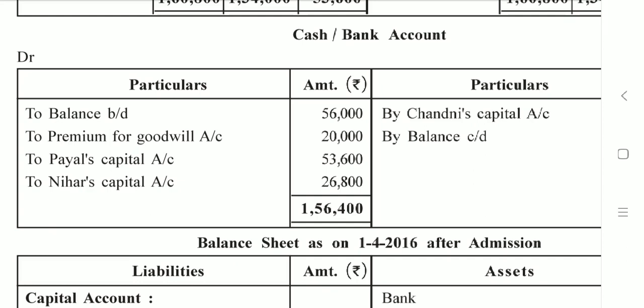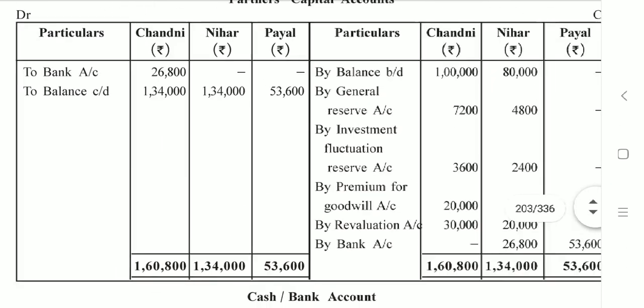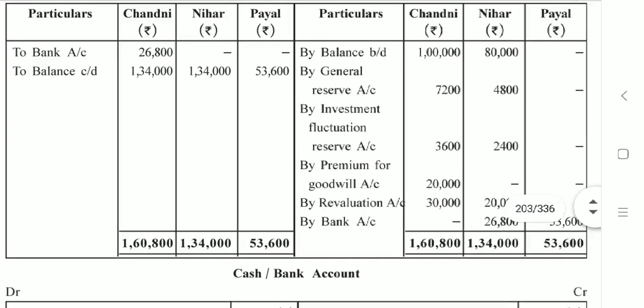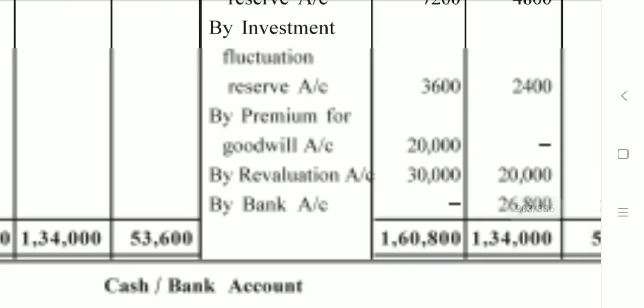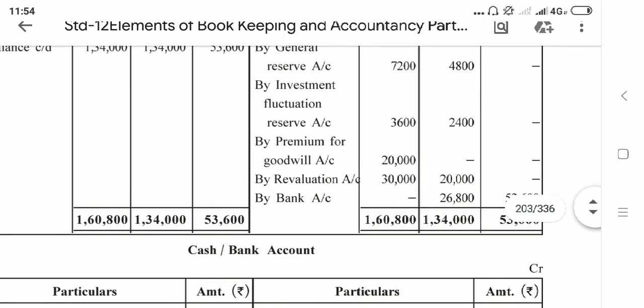Journal entry for which will be premium for goodwill account debit 20,000 to Chandni's capital account. Chandni is the person sacrificing. So let us check posting for this. In partners capital accounts credit side, you can see by premium for goodwill account 20,000 in the column of Chandni. Alright. So we are done with the first adjustment.